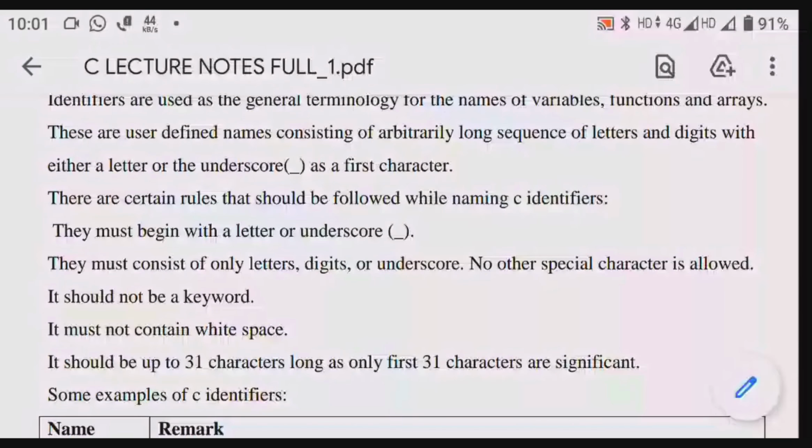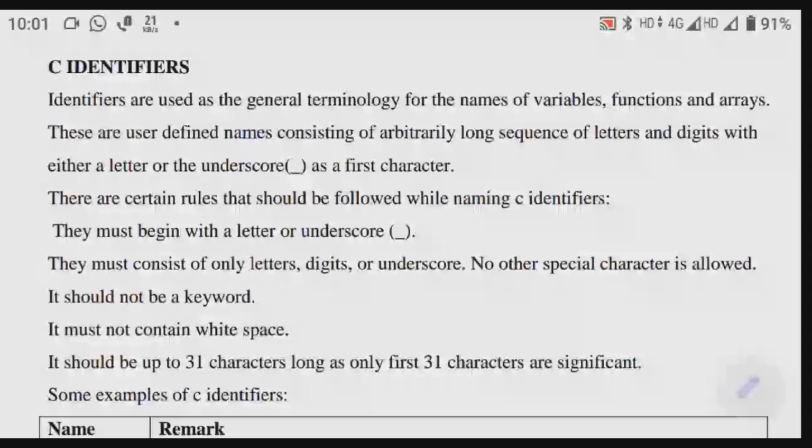There will be a letter or underscore as the first character. Don't worry, we have examples. I will show you how to identify that.